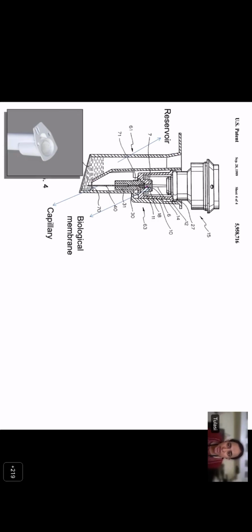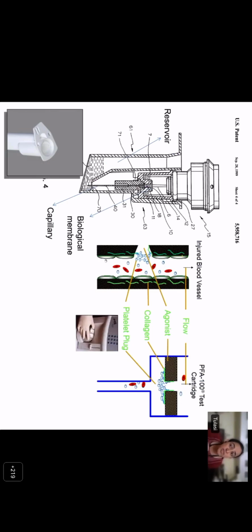So platelets are activated, and von Willebrand factor is activated. So a platelet plug forms at the site of the membrane and occludes the flow of blood. The time taken for the blood to stop flowing is recorded as the closure time. As you can see, it tries to mimic the physiological process of primary platelet plug formation. A prolonged closure time can be seen in von Willebrand disease or platelet function defects.